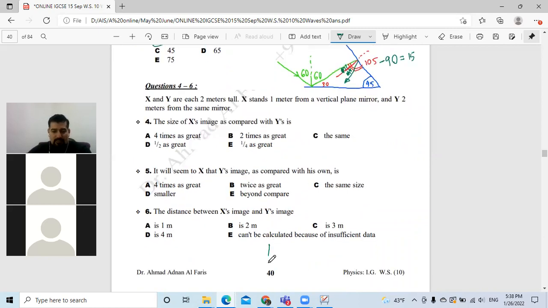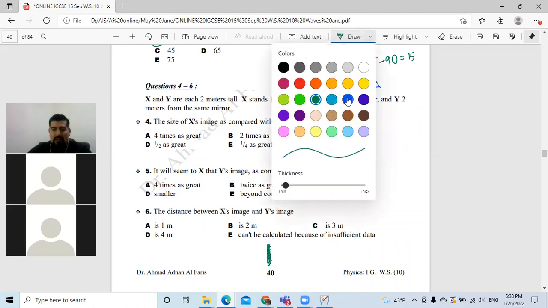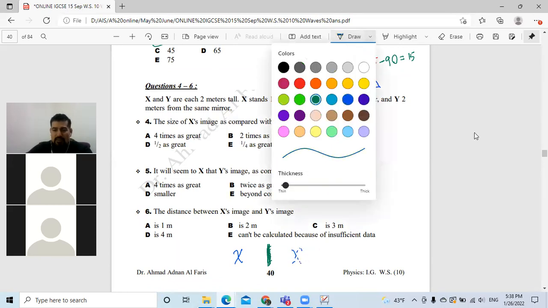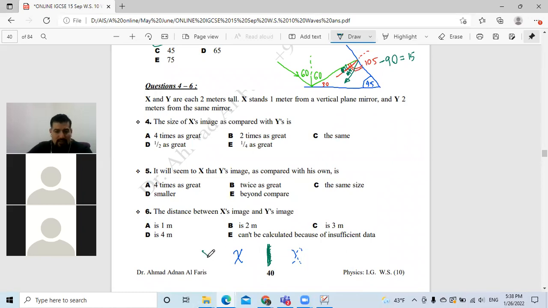Now, look here. This is the mirror. This is our mirror. And we have 2 objects. We have object X somewhere here, 1 meter away. So this is the image of it. And we have what? Object Y, 2 meters away. So this is the reflection of it.